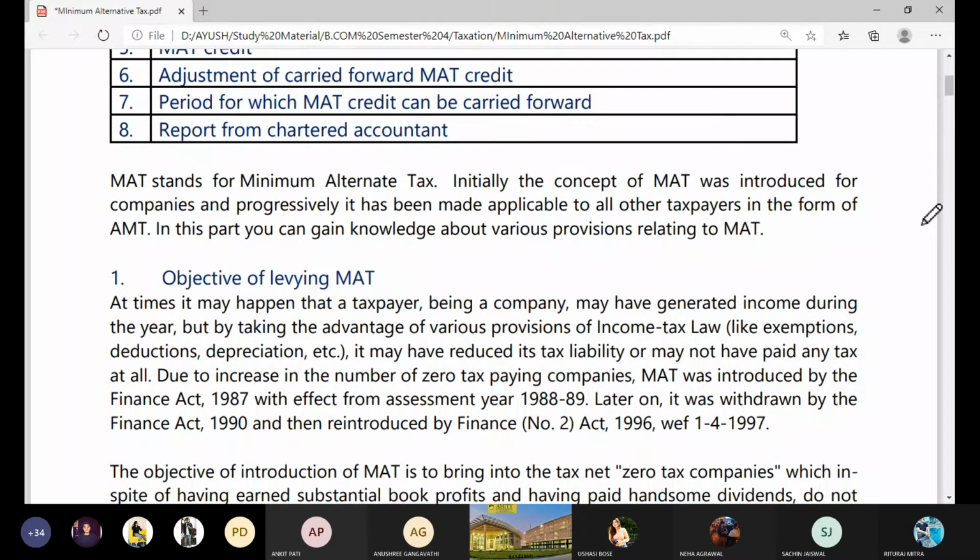But later on it was withdrawn by Finance Act 1990, and again reintroduced by Second Finance Act 1996.